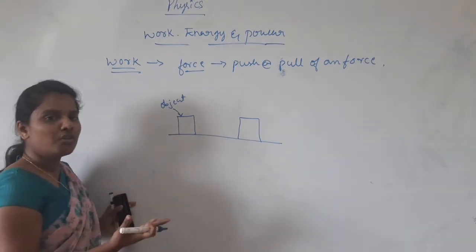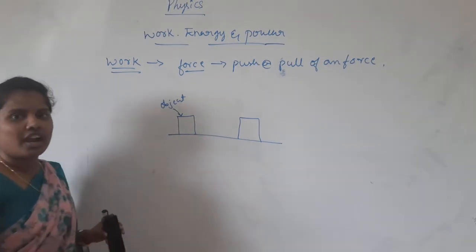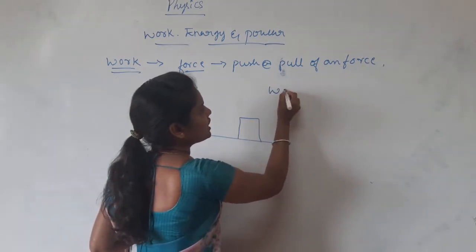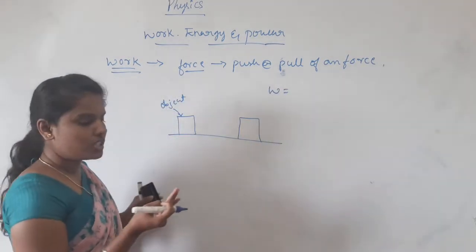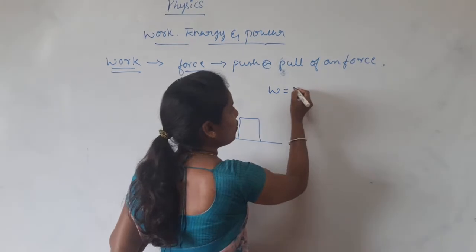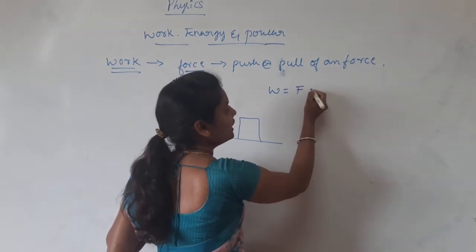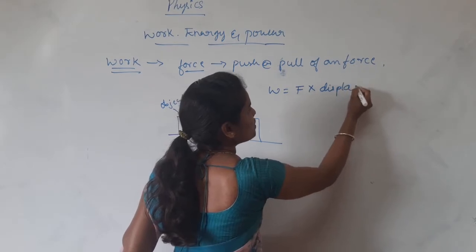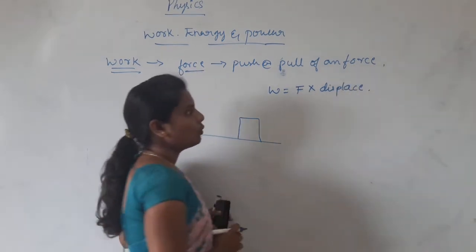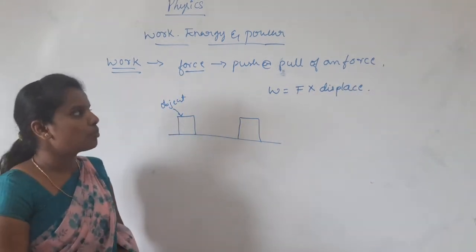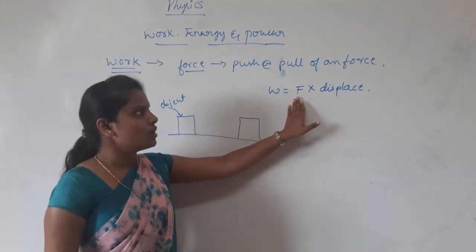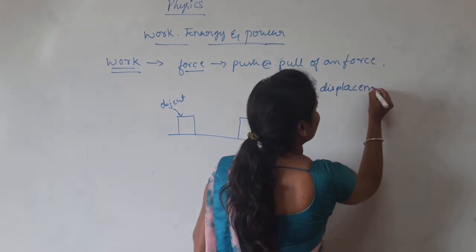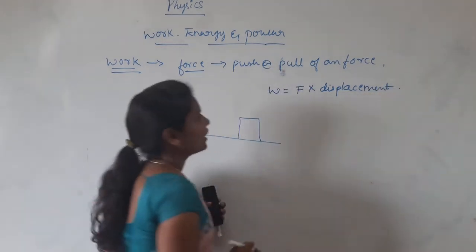Then what do you mean by work? Work can be defined as the product of force in the direction of displacement into the displacement. Force into displacement is called work. Work done is the product of force into displacement.